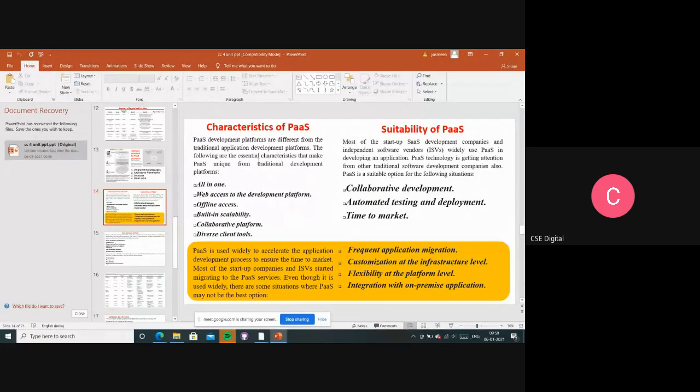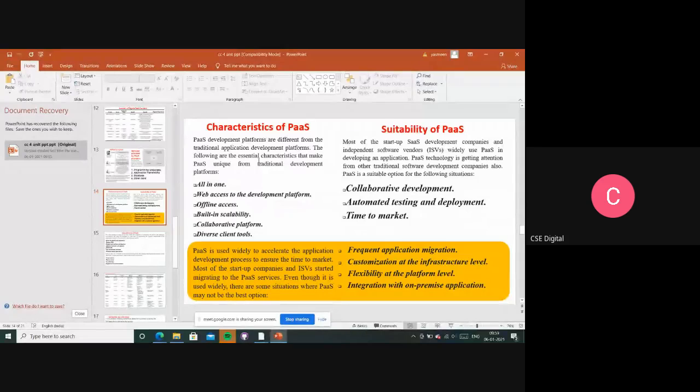And next characteristic, collaborative platform. Already we discussed, right? So one of the companies is working on one project, and different teams are working on that from different locations. For them also it will be providing collaboration platforms. From different locations they can access, and they can develop their code and deploy their code, right? Like in a company, whoever are working from different locations, Hyderabad or Bangalore or Chennai, but they are working on the same project.